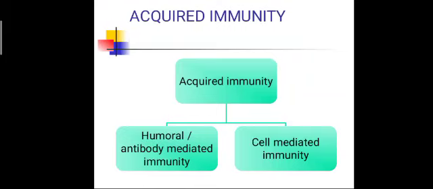Another is cell mediated immunity, which is controlled by special cells like T lymphocytes, macrophages and monocytes.